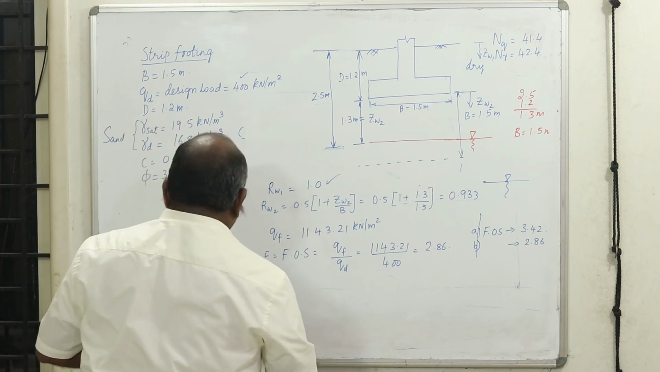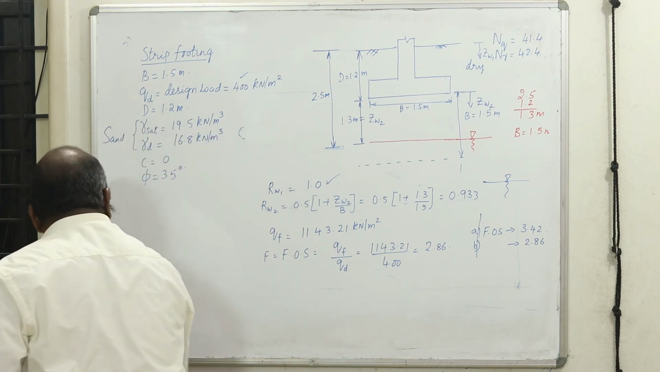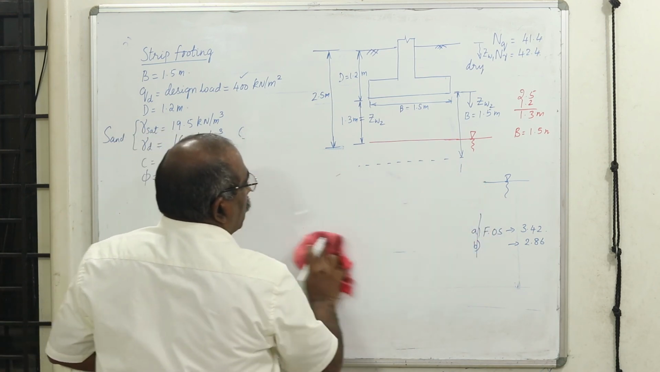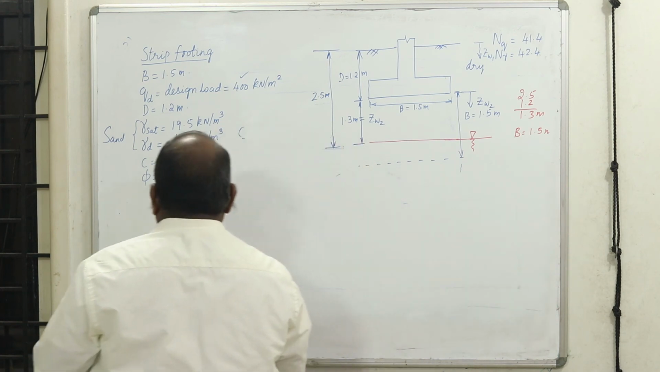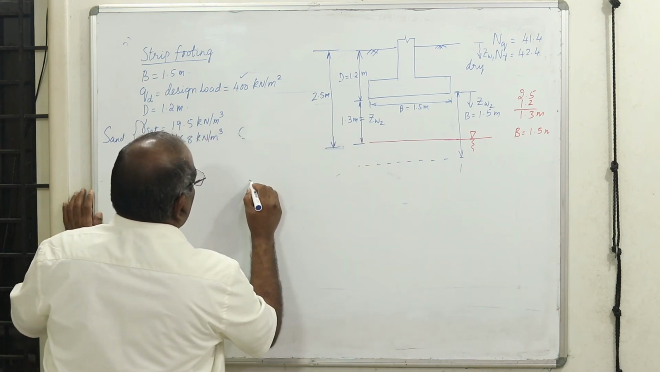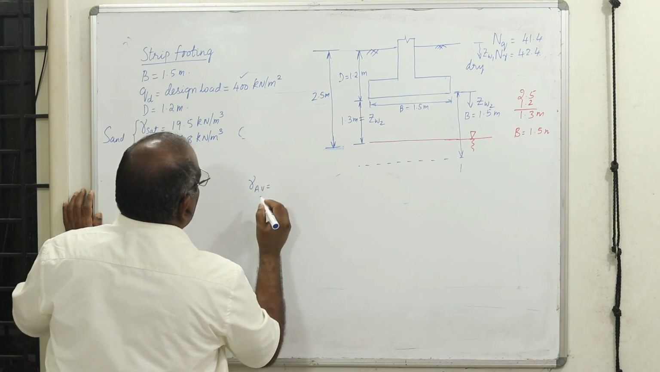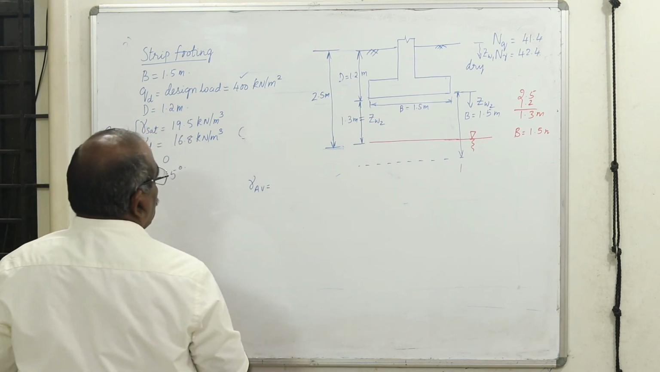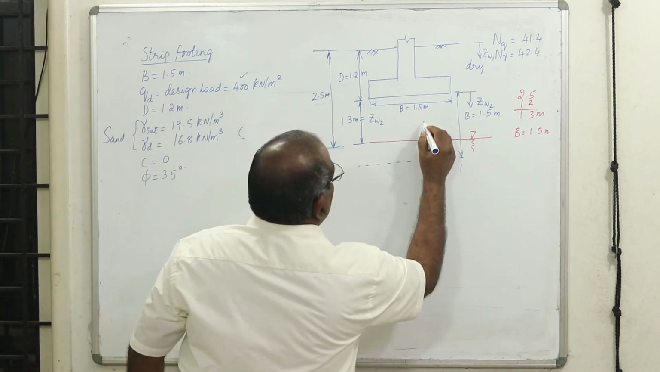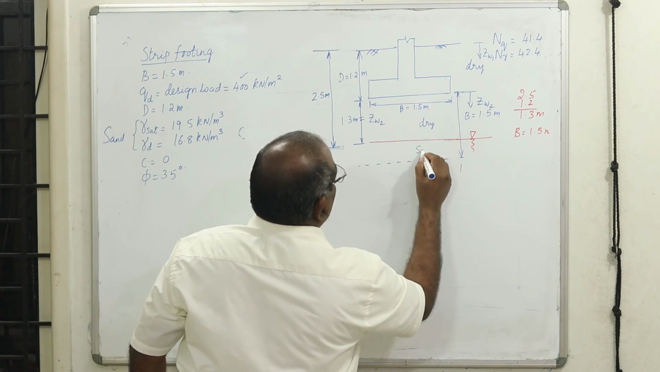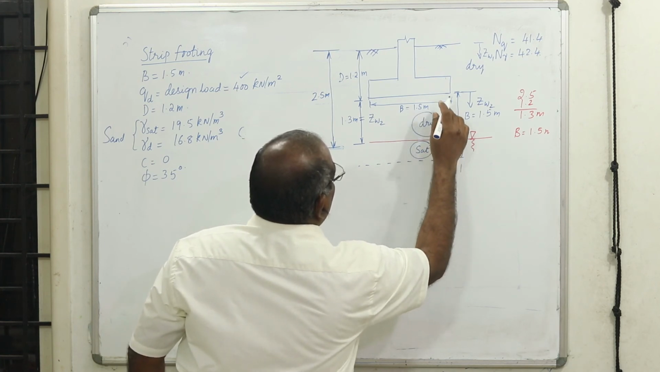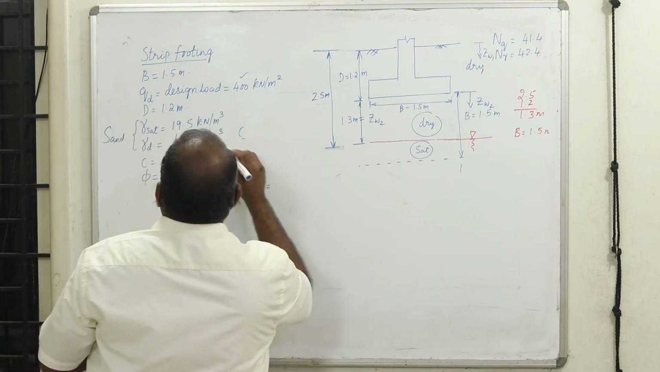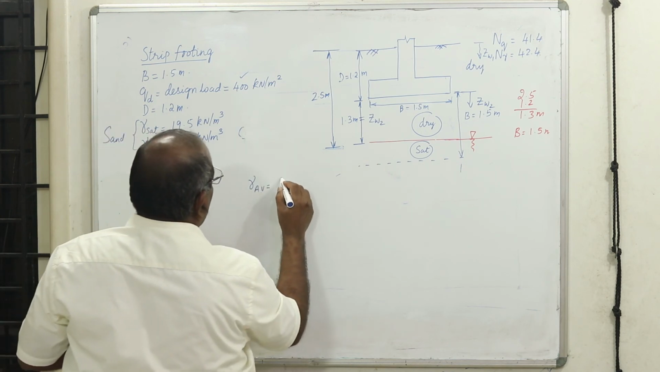Now let us try to find out the average unit weight. We will do by two methods. What is the average unit weight and what is the effective unit weight? To find out the average unit weight, for this depth, this is dry and this is saturated. Therefore, we need to use the average values. So what is the dry unit weight? Dry unit weight is 16.8.